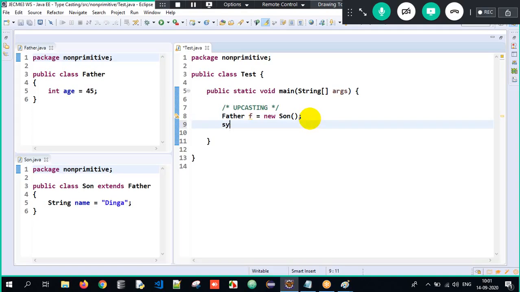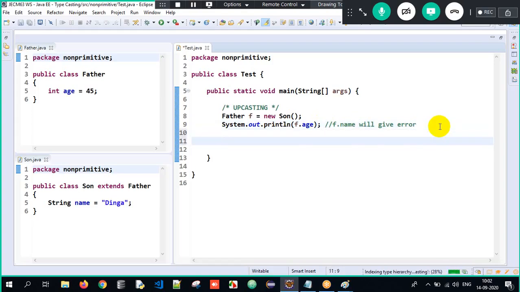Now, if I have upcasted, I can access only superclass properties. So if I write f dot name, it will give a huge error here. The reason is that with the upcasted reference, we can access only superclass properties, not the subclass property. So it gives me an error over here. Got it? So f dot name cannot be accessed. I'll just write f dot name will give error over here. Understood? This is all about upcasting.